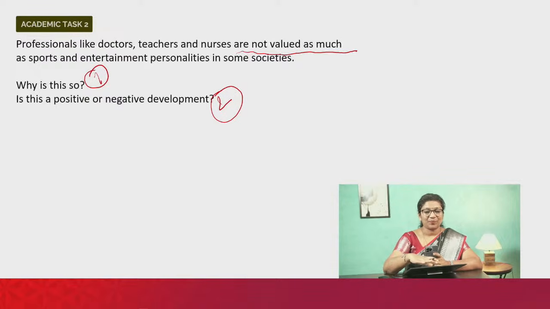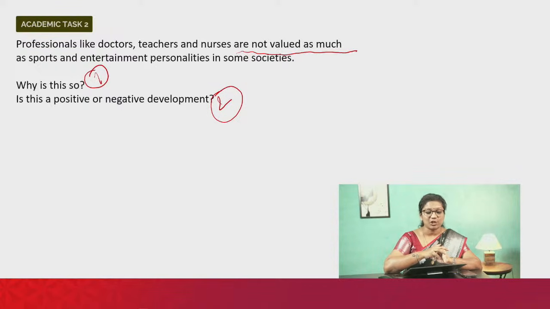So this question here, which is an essay writing, you need to ensure in your essay you've answered both these questions. So what is the main focus of this essay question here? Well, we need to understand what the question is asking you to do. They've given you a topic here and there are two questions that you need to answer, right? The first question is, why is this so? So you need to understand what is the situation in discussion. And the second question is this a positive or a negative development?